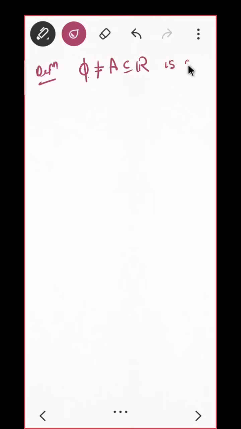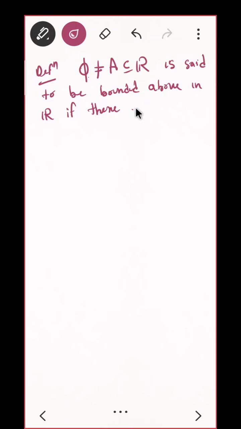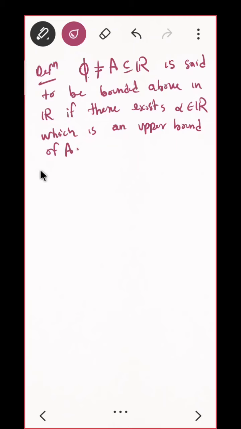A is said to be bounded above in R if there exists alpha belonging to R which is an upper bound of A. Correct?